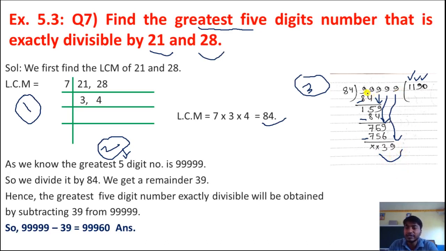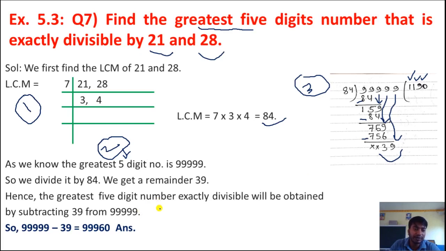That means 99,999 is not divisible by this LCM 84. That means this is not the exact number. To find the exact number, we have to subtract this remainder from the greatest 5-digit number.